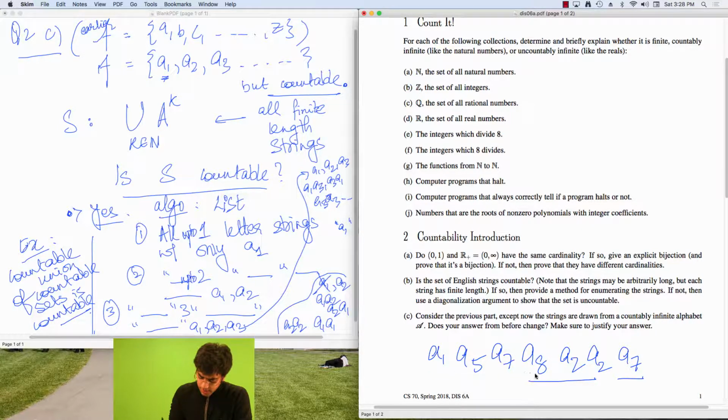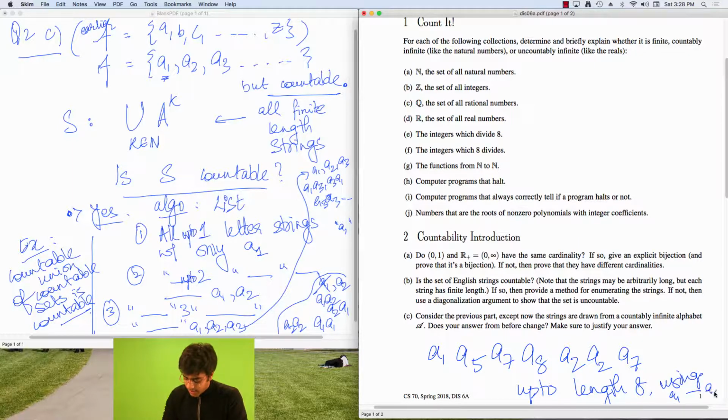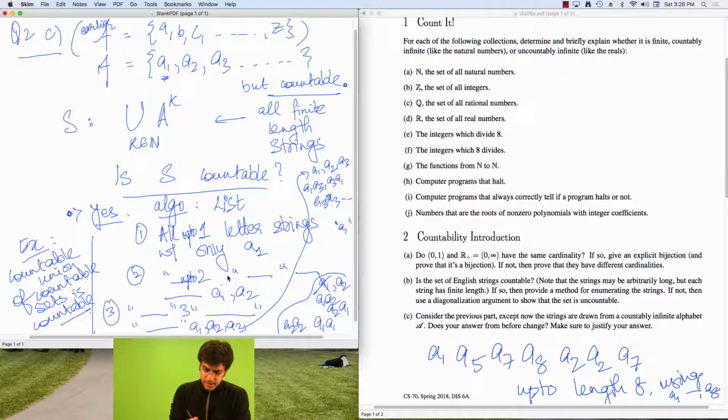This will be listed when you're listing all strings of up to length 8 using A1 through A8. And then you can prove that any arbitrary string you take will show up somewhere in this listing. And then it follows that this listing covers all of S. And now that we have a listing covering all of S, we conclude that S must in fact be countable. And then we have proven the enumeration that we require.